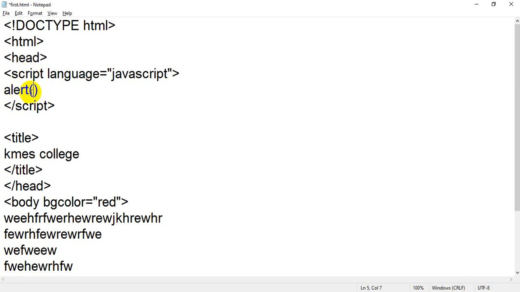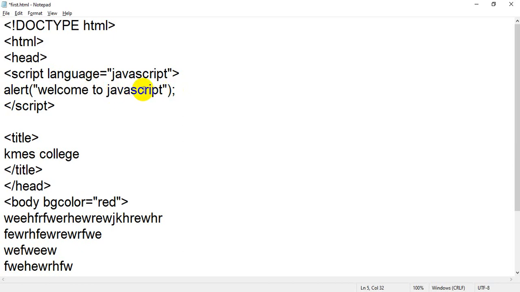So I have written alert. I will tell you each and everything. We will start from the basics, but in this lecture I am just showing you how we can insert JavaScript inside the HTML. I will tell you what is the meaning of alert and what is the meaning of this bracket and how we can create it. So inside the double quotes I will just write welcome to JavaScript. And at the end I will put a semicolon.